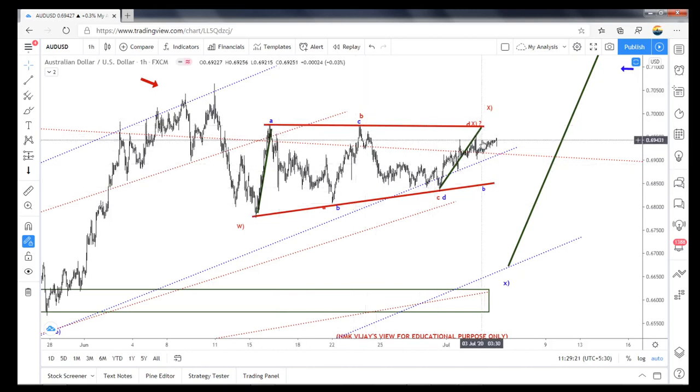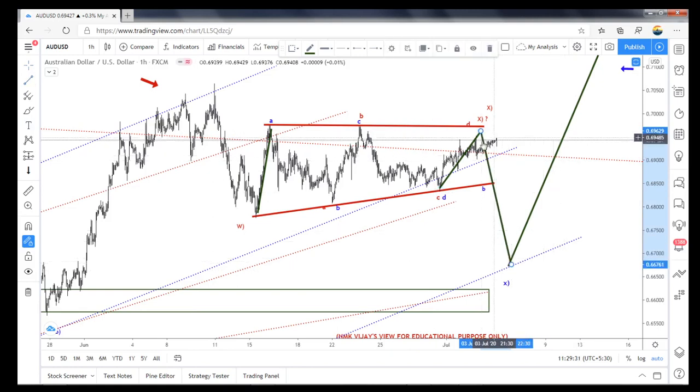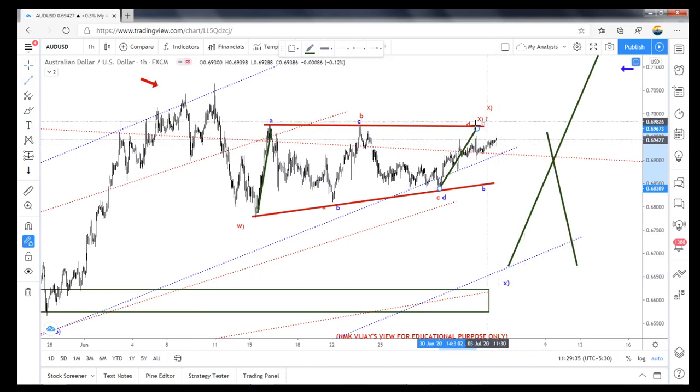If the E is completed and the X wave is completed, then we will get a sharp fall for the C or Y wave to the downside. Or if it goes a little bit downside and doesn't break this low, it can again do like this.